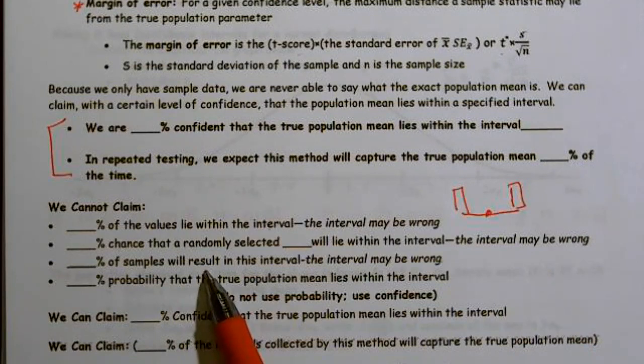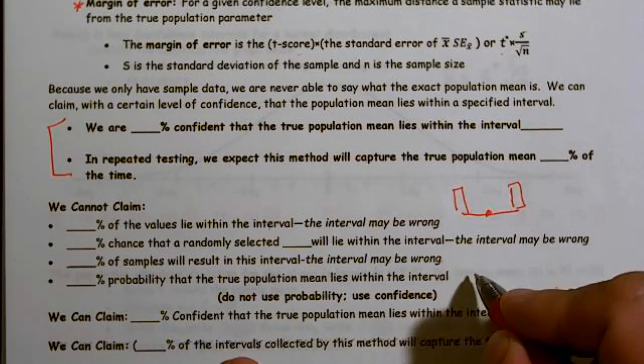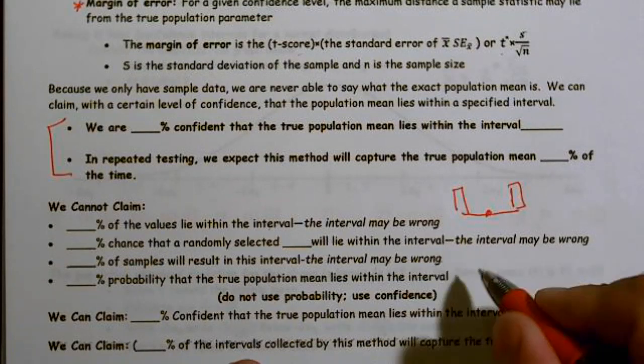We also cannot claim that 95% of the samples will result in this interval. Matter of fact, that's just saying that every interval would be the same, and no, the intervals can vary substantially. All we're saying is that we're 95% sure that our interval will capture the mean, not that the intervals will be the same, because the intervals can be shifted one from another.